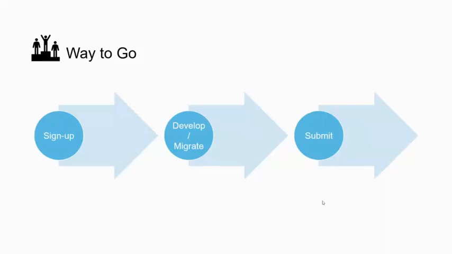So we want to cover this in 3 areas of the overall process of publishing an app. The first is the getting started or the sign up. And the second is the actual development or the migration. If you already have an app, or let me call it an add-on application in Dynamics NAV, and you're looking at migrating it into the Business Central world, that would be the migration. Or if you are a first-time app developer for Business Central directly, then that would be the development process.